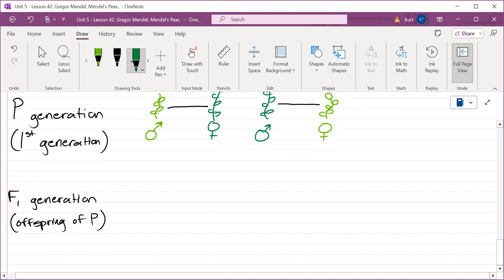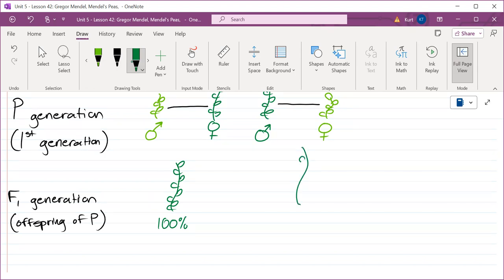All the offspring were tall. 100% was tall when he crossed male short and female tall. And when he crossed male tall and female short, it was 100%.